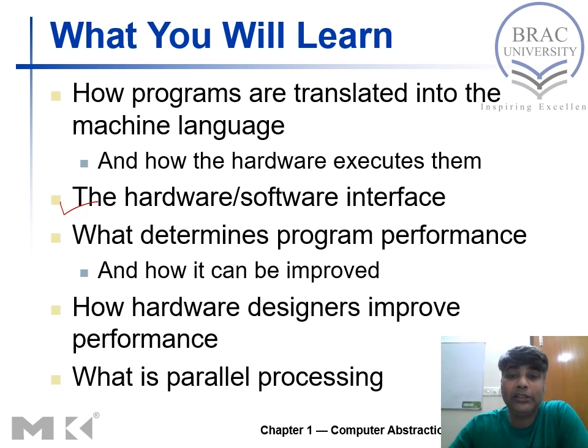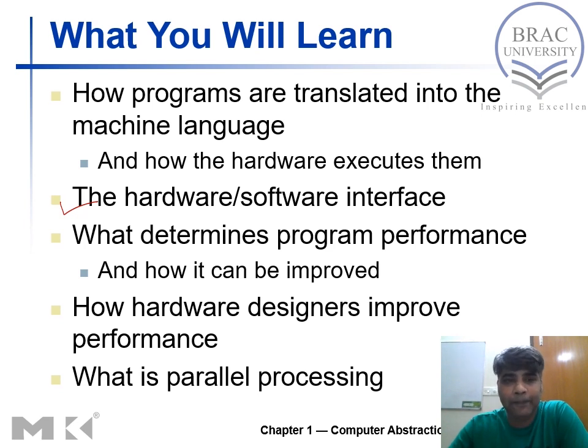So what determines program performance? We'll also learn what factors determine why a program is running fast or slow. Is it because of the algorithm? Is it because of the compiler? Is it because of the hardware associated with the computer?